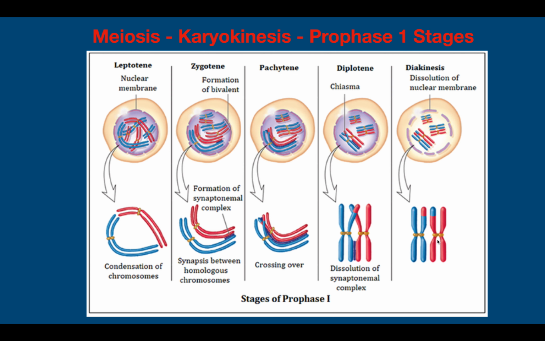So if you compare yourself to your parents, are you exactly identical to your parents? No. And this is because of the crossing over occurring in the pachytene stage of prophase 1. So recombination is taking place, and variation is generated, because of which you are not identical to your parents, you are not even identical to your siblings, that is your brothers or sisters. Okay, so this was regarding prophase 1.